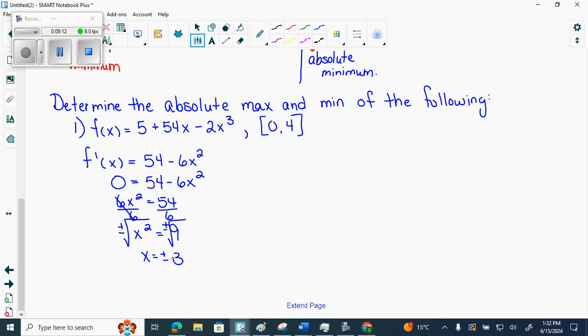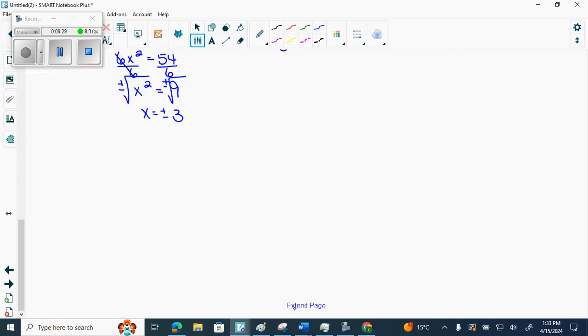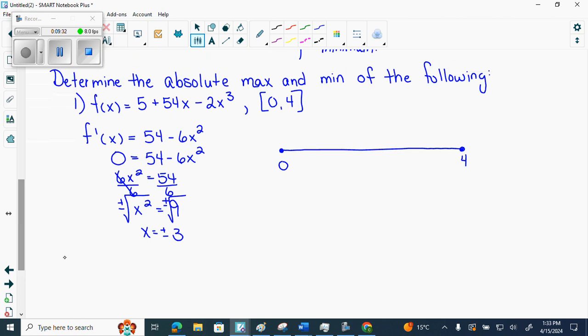I go to make my number line. My number line is from 0 to 4. What's our problem? Negative 3 isn't in there. So x equals negative 3 is outside the domain.